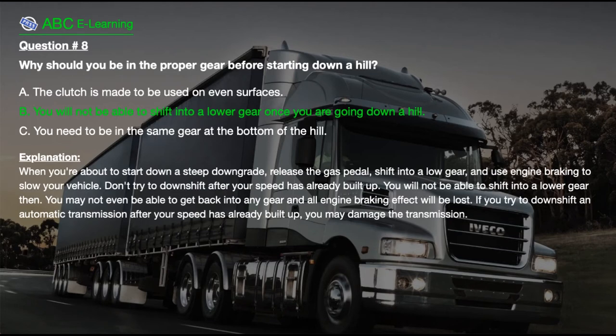The correct answer is here. B. You will not be able to shift into a lower gear once you are going down a hill. Explanation. When you're about to start down a steep downgrade, release the gas pedal, shift into a low gear, and use engine braking to slow your vehicle.